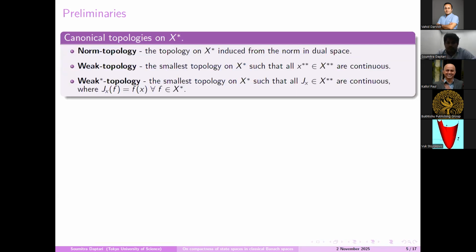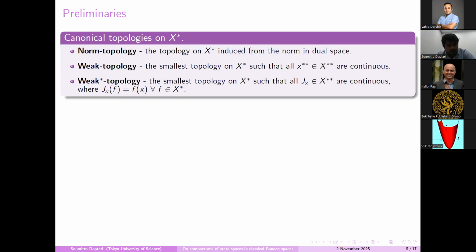So we mainly discuss the compactness of state space with respect to the following three canonical topologies on X star. The norm topology, the topology on X star induced from the norm in the dual space.